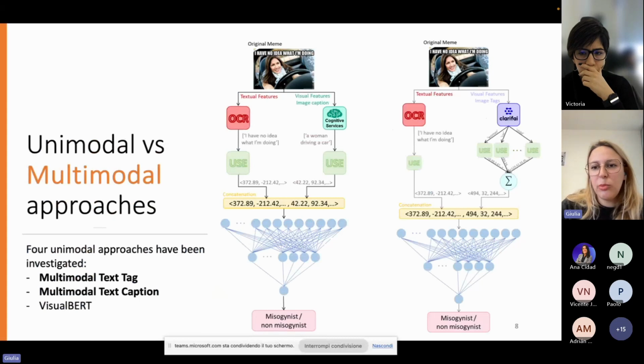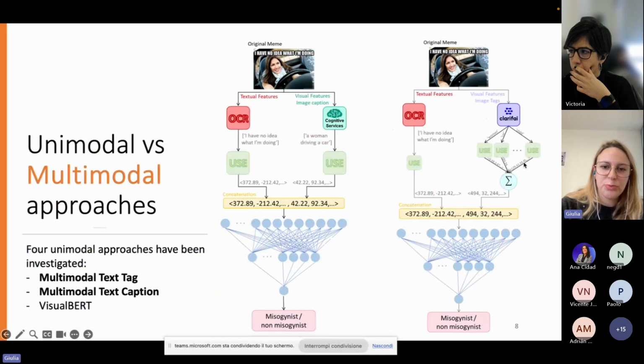In particular, here I reported the two structures for the text and caption and for the text and tag models. As you see, the two model architectures are super similar. The only difference is again that since the tags don't appear in a sentence, we perform a min operation.